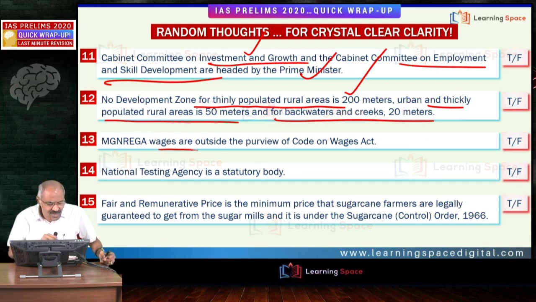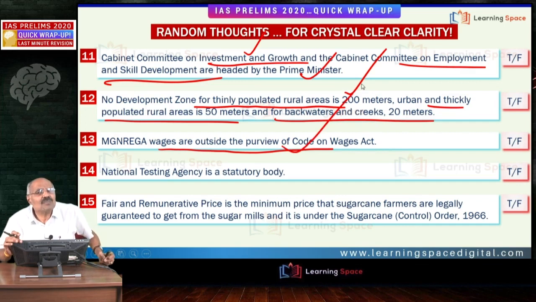Then Mahatma Gandhi Narega wages are outside the purview of Code on Wages Act. Absolutely correct. Why? Because in Mahatma Gandhi Narega, employer-employee relation is not defined properly. That is the precise reason. And another important aspect is healthcare is outside the purview of Consumer Protection Act 2019.